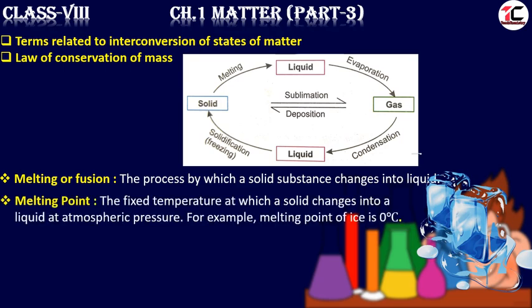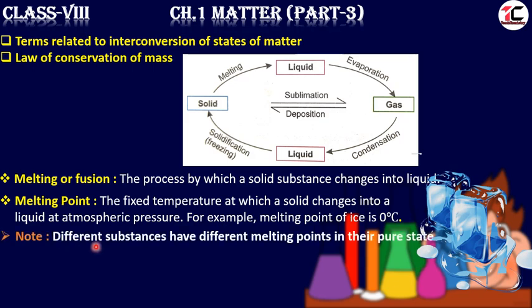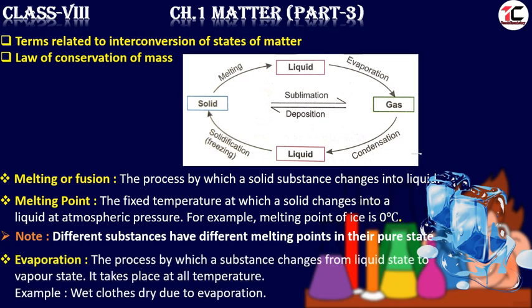Melting point. It is the fixed temperature at which a solid changes into a liquid at normal atmospheric pressure. For example, the melting point of ice is 0 degrees Celsius. But it is important to note that different substances have different melting points in their pure states. Different substances do not have the same melting point.